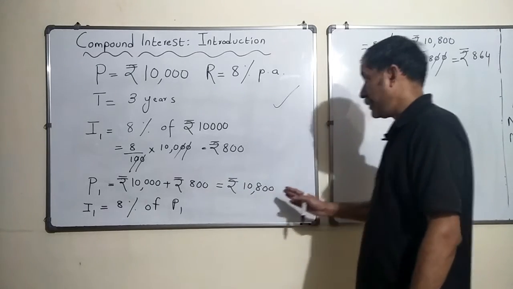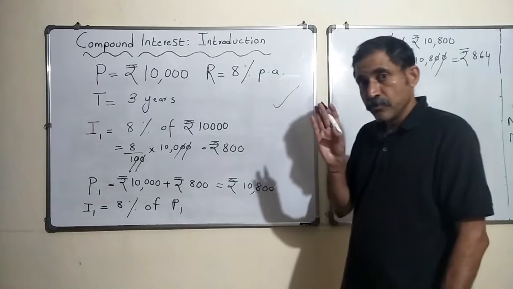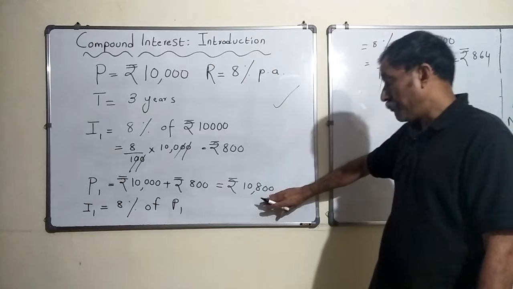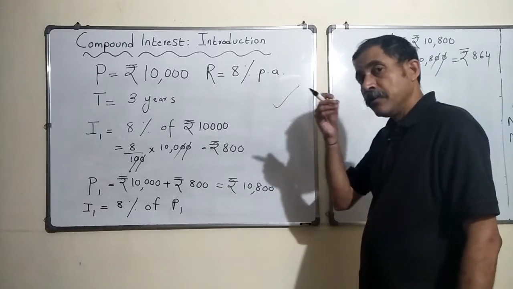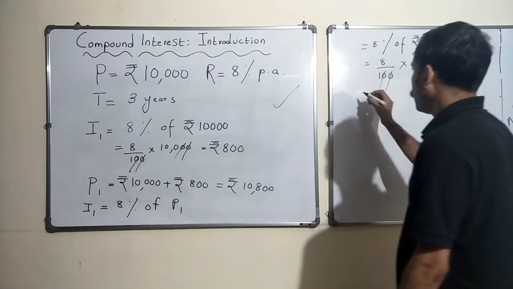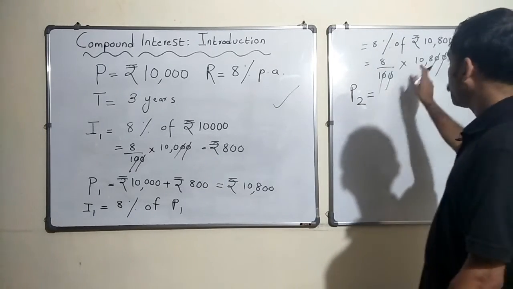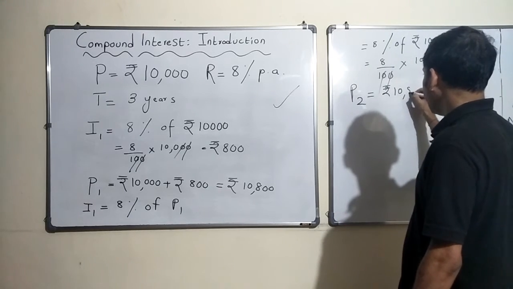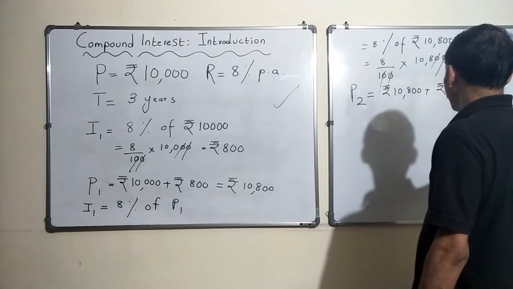I hope you understand this, right? So now again this interest won't be given to you. They would say, I am going to put this 864 rupees into the principal that we have, and we will give you interest on that. So at the end of 2 years, what is your new principal? Your new principal is rupees 10,800 plus rupees 864.